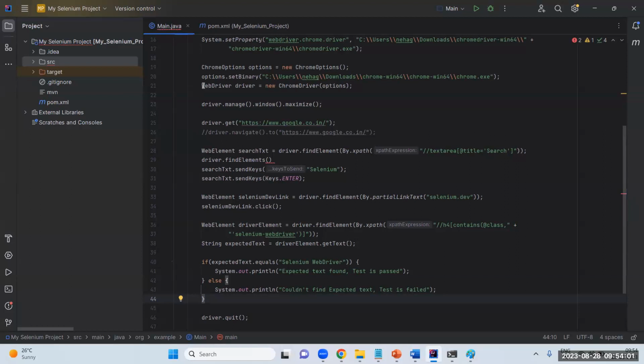For example, here if you see WebDriver is equal to new ChromeDriver, there is one of the OOPS concepts which we are using, which is polymorphism. I'll tell you what exactly it is, and why it is called polymorphism. So if you explain in this detail, imagine yourself as the interviewer, and if you give examples like this from the coding you do for automation, and if you just say,